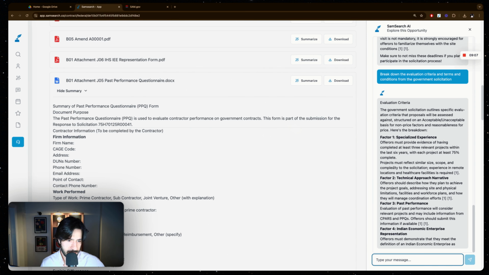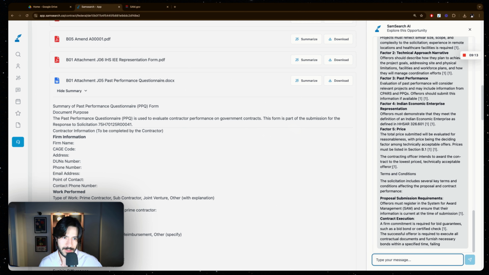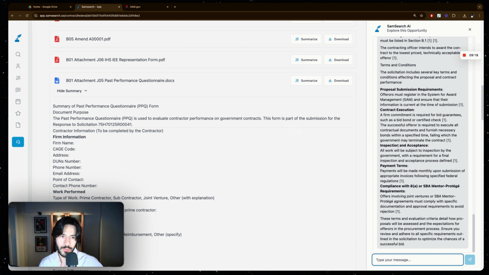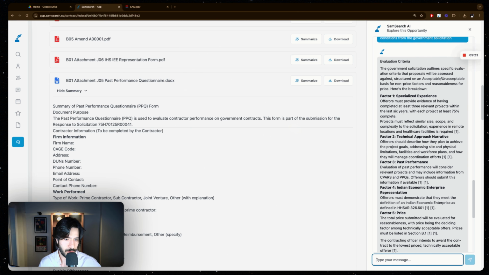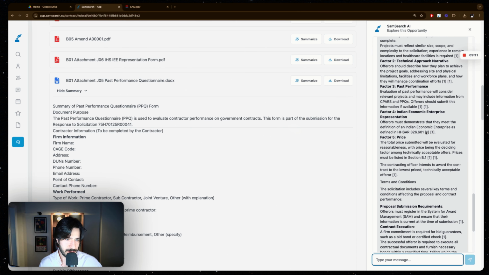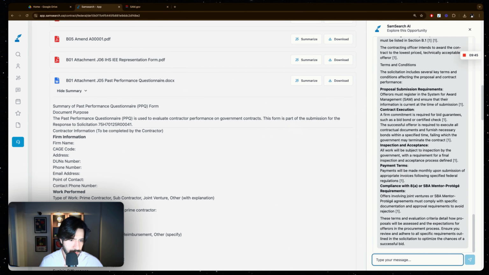So, for example, it's talking here about factor one, factor two, factor three. You need to ask more questions. If it says past performance, ask for more details. But here I'm trying to show you an overview of how you should break it down, just to highlight. So we're getting here the evaluation criteria, and it broke it down into 5 different factors. One, you have to have specialized experience, technical approach, past performance. You have to be, as I said, part of the Indian economic enterprise set aside. The price, which, as we saw, is a firm fixed price. So the lowest bid, if it's acceptable technically, will probably get the contract.